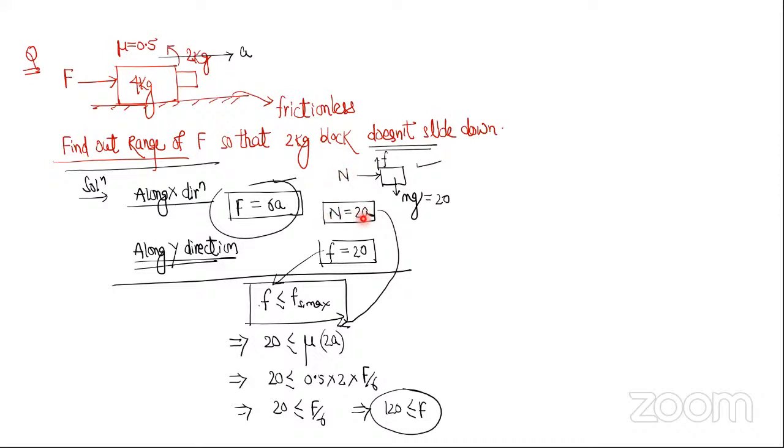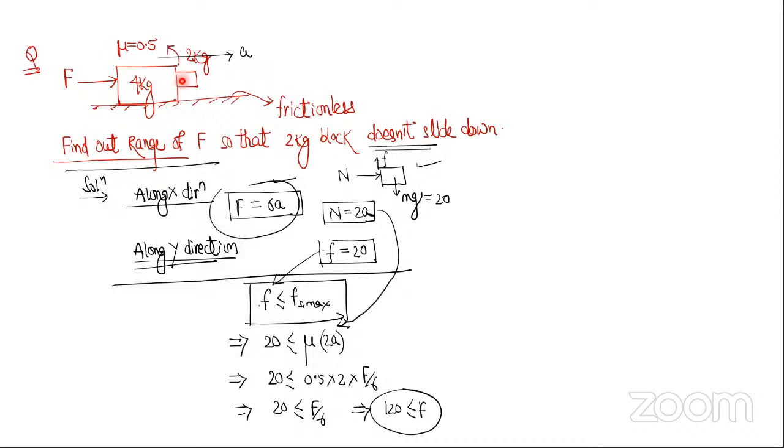I am not looking at the equations, I start thinking from here. You see how logically I think. Here the block is not falling down, that means gravitational force 20 is being balanced by friction force 20. So friction is 20, and since friction is mu N, the normal reaction has to be at least 40, so that mu N, 0.5 into 40, is 20. So the normal reaction has to be 40.